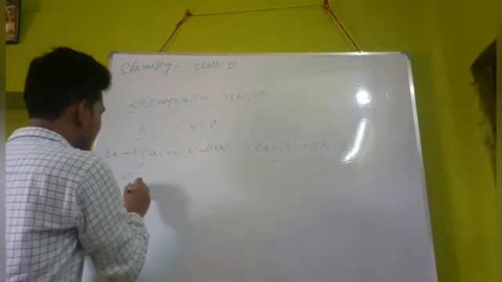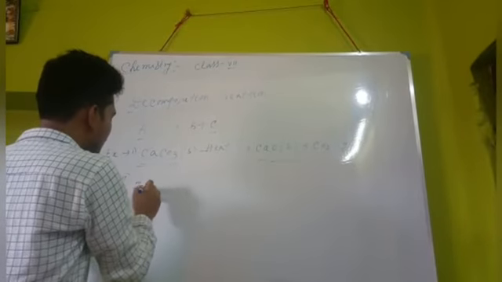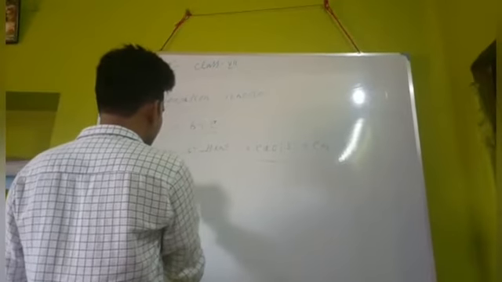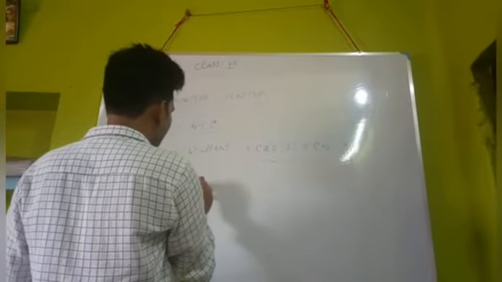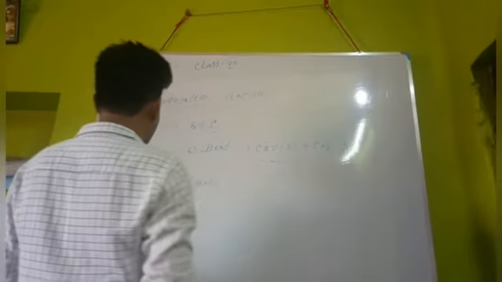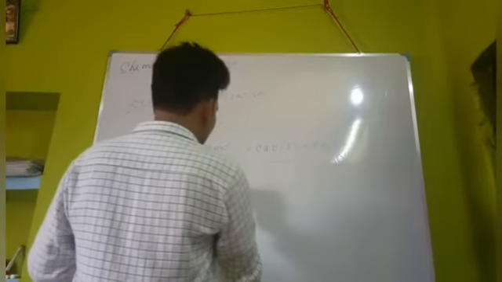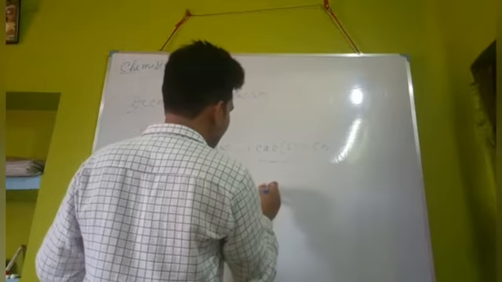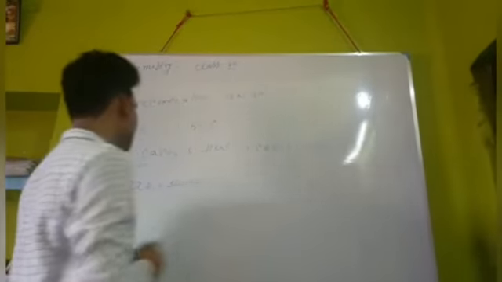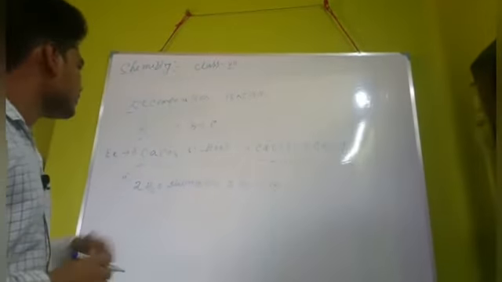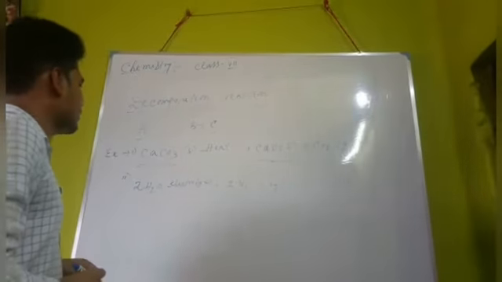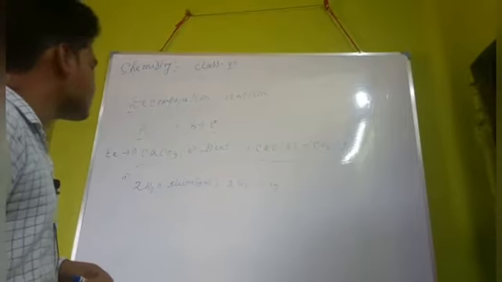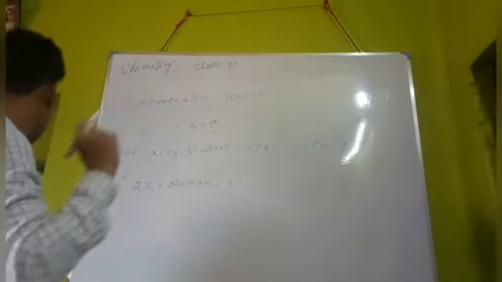Second example, when we pass electric current, it is called electrolysis. H2O is divided into two parts, hydrogen plus oxygen. So that is also a decomposition reaction. So in a decomposition reaction we get two or more products from only one single reactant.